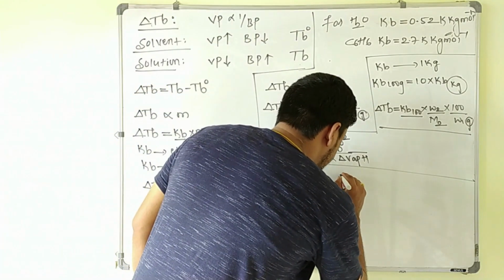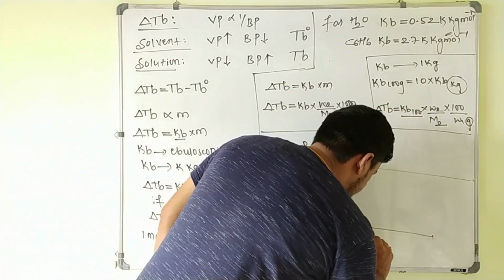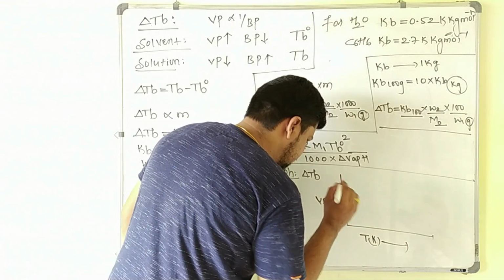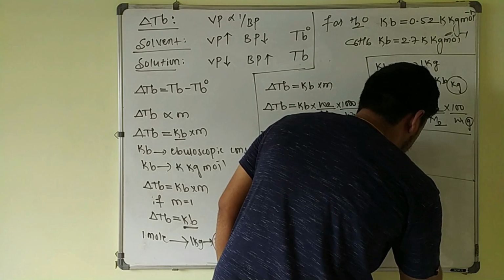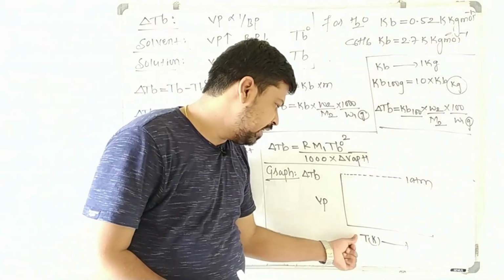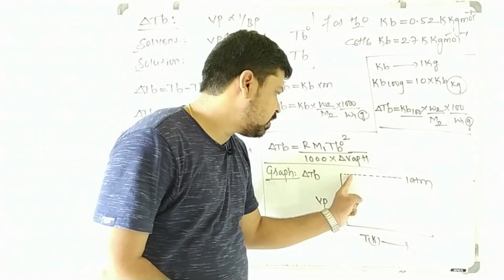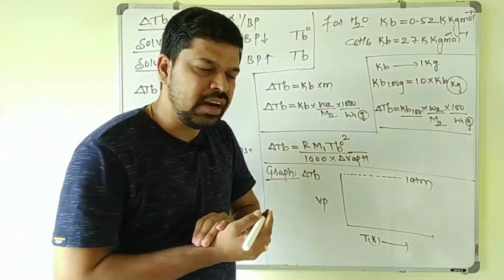So if I draw the graph of temperature in Kelvin versus vapor pressure, suppose this is the vapor pressure corresponding to 1 atm. Any liquid you take, as you go on heating, its vapor pressure goes on increasing, and at a particular temperature its vapor pressure becomes equal to 1 atmospheric pressure, and at that temperature the liquid starts boiling.